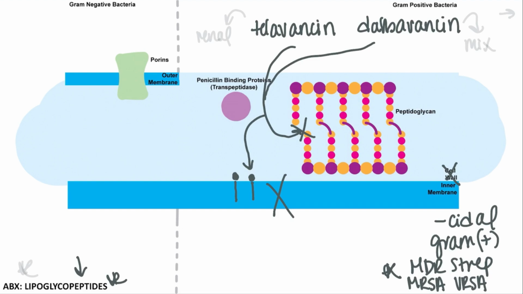So for elimination, telavancin is renally eliminated, requiring renal dosing adjustments, but dalbavancin is a mix of both renal and hepatic and doesn't need dosing adjustments. And the adverse drug reactions are going to be many of those applicable to most antibiotics that we already discussed. So these agents will be reserved for those specific instances where highly resistant gram-positive organisms are at play to help minimize its overuse. Now moving on to the next slide.